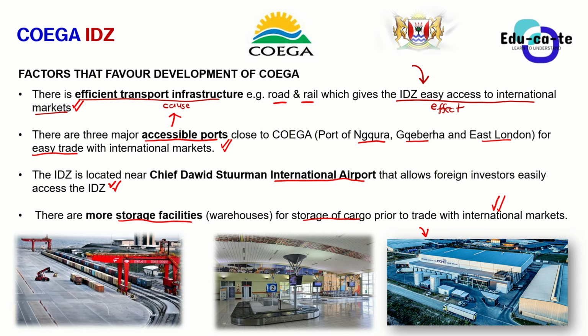I mean, there's a lot of good transport. The ports, there are 3 ports that are closer to it. There is also an international airport closer to it.